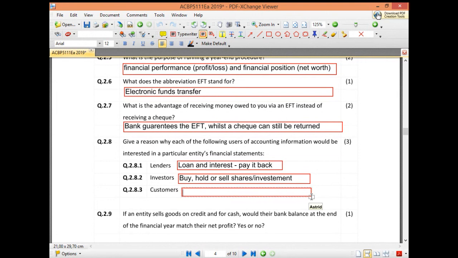So a customer would actually use your financials to see if your business will continue. If I'm buying products from you at the moment, will you continue your business or do I need to start looking for a different supplier? So your customers generally look at the continuance of a business.